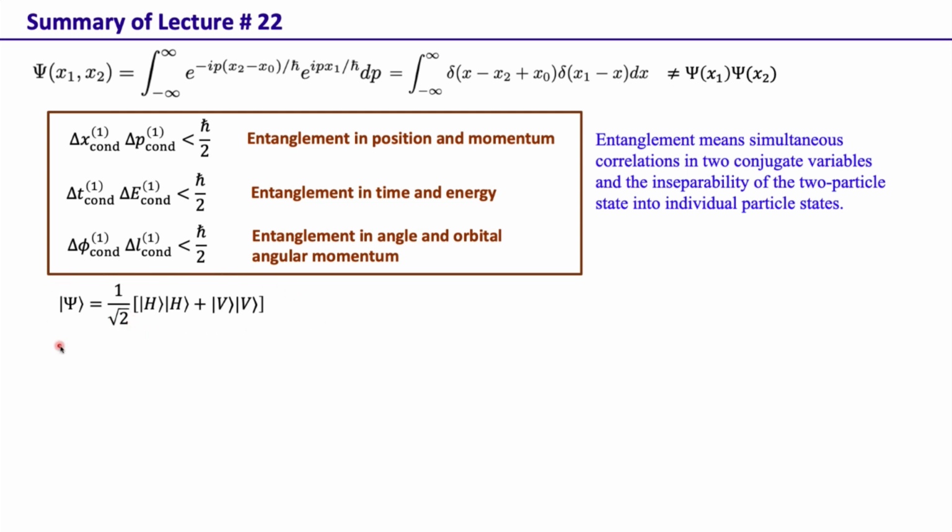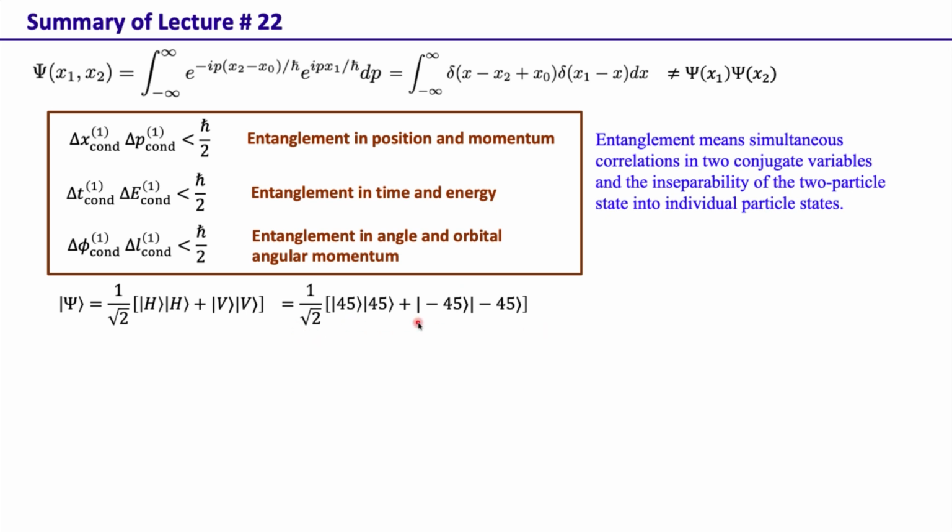This is the state written in the horizontal-vertical polarization basis. And the interpretation here is if the first particle is H, the second one is guaranteed to be horizontally polarized. If the first particle is vertically polarized, the second one is guaranteed to be vertically polarized. Now, this very same state that is written here in the horizontal-vertical polarization basis can also be written in the 45, minus 45 basis, and it looks then like this.